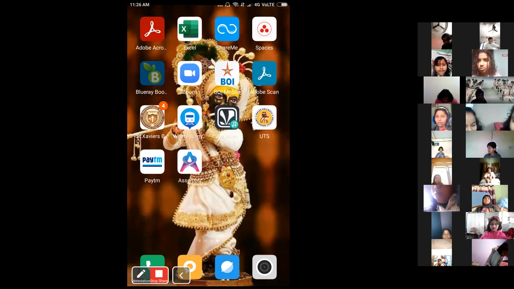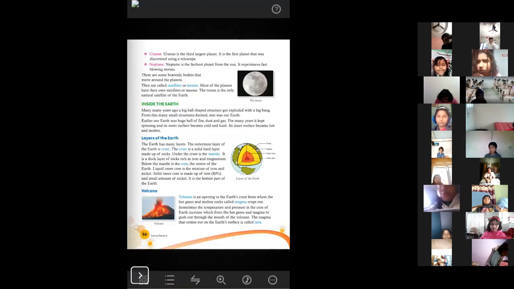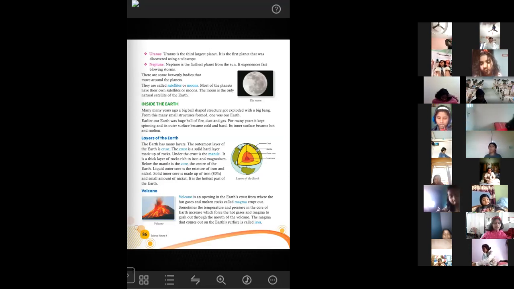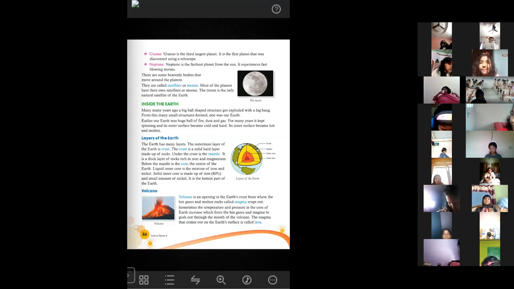Now let's see what is the next topic. The next topic was volcano. I have already told you what a volcano is. Let's look here. Volcano is an opening in the earth's crust from where hot gases and molten rocks called magma erupt out. Erupt out means comes out with great explosion. So that opening is called volcano.